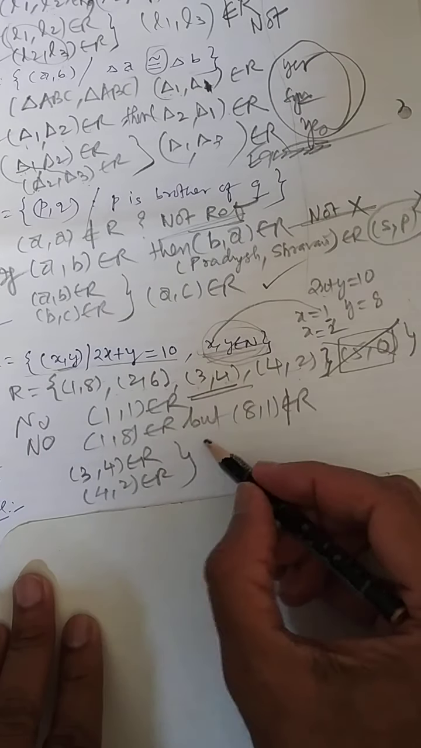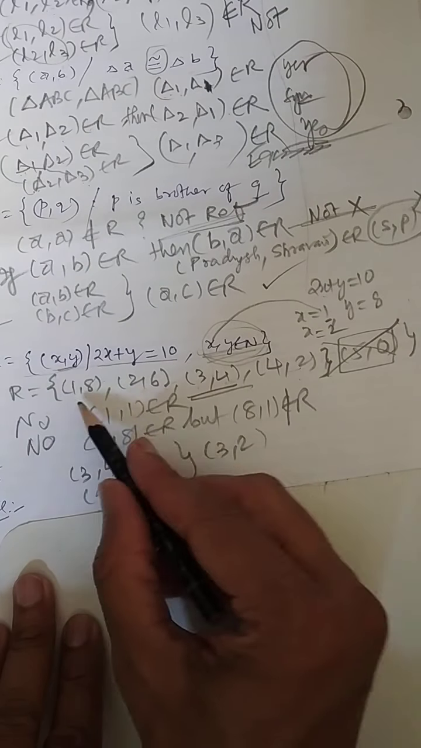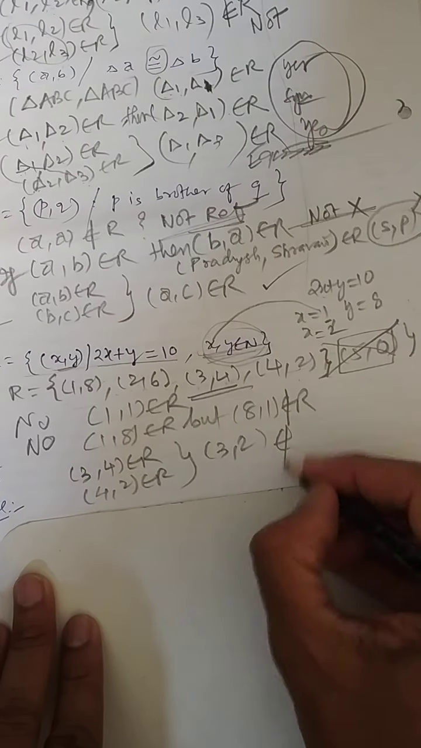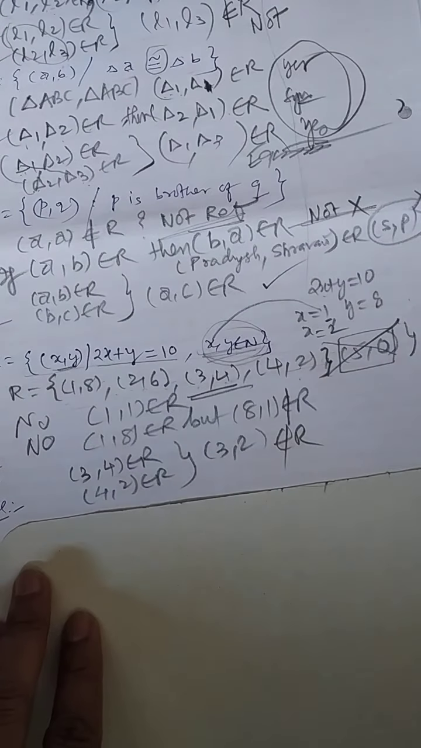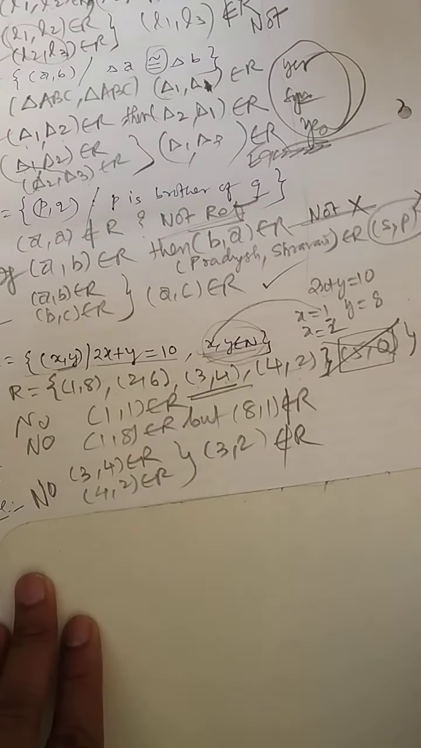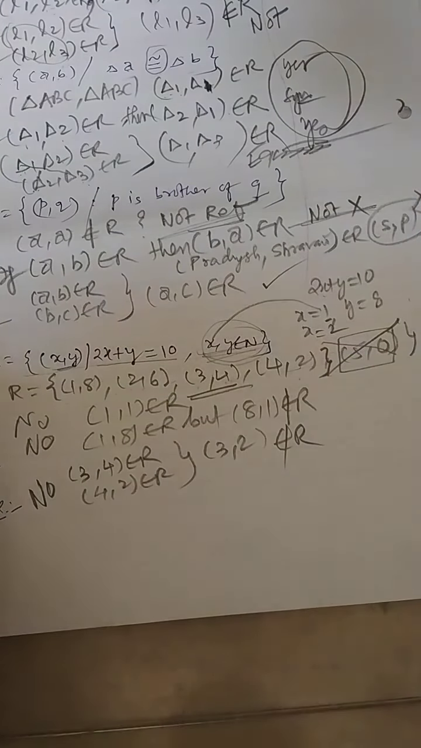What should be the conclusion? (3, 2). And then go back to the question. Is (3, 2) available? So how is this relation? This relation is not symmetric, not reflexive, and not transitive.